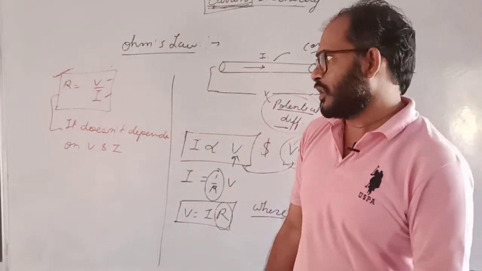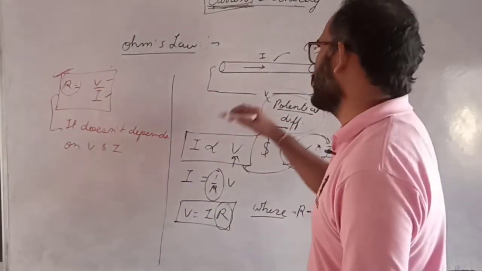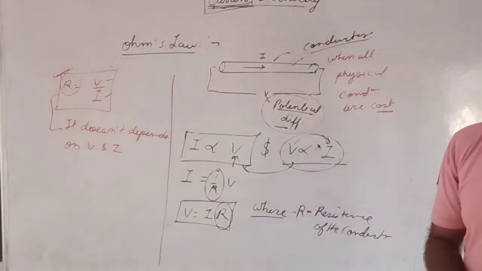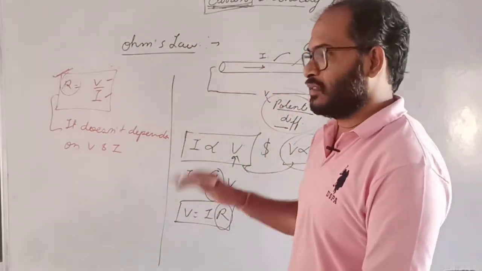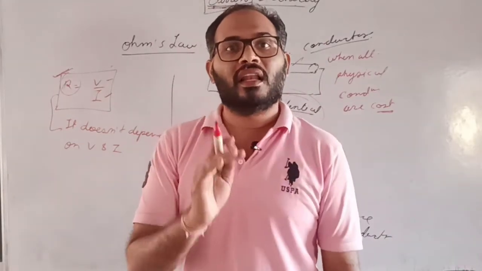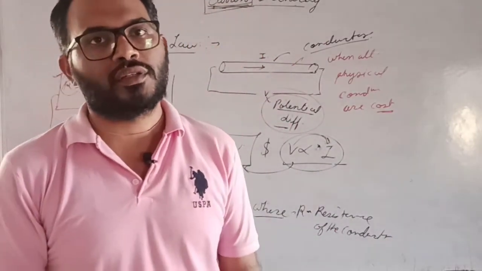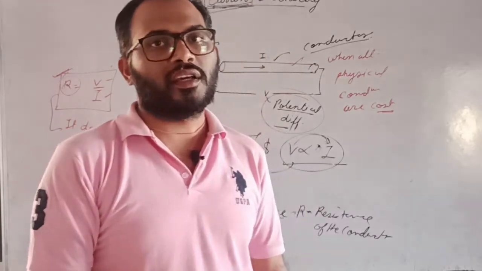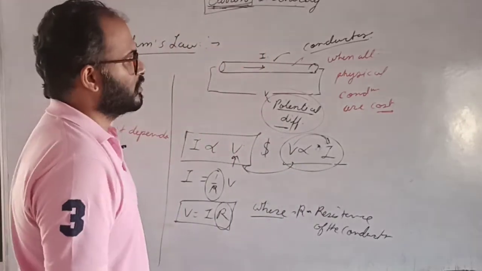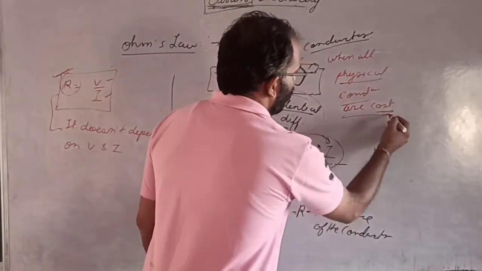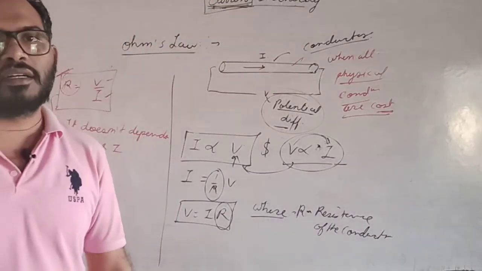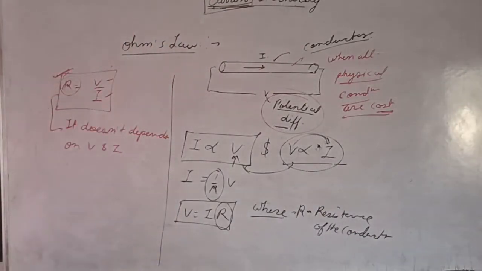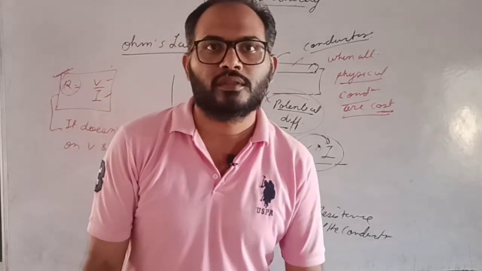Is that clear? Because R is a physical parameter and it depends on the structure. R depends on the length, area of cross section. Is that clear? Or their physical parameters. It depends on the physical conditions. Is that clear? This is the Ohm's law. Is that clear? Okay.